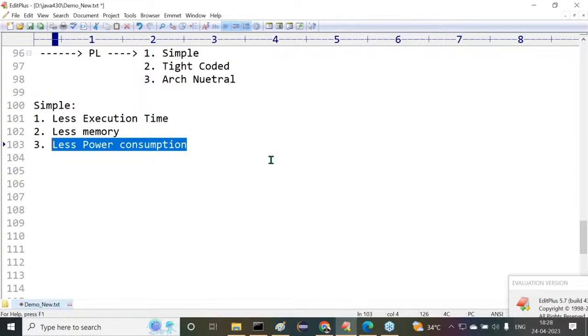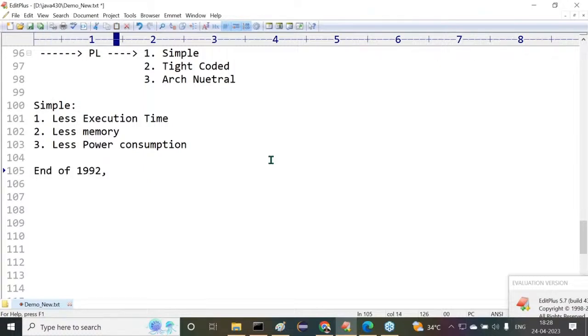This is the analysis of Sun Microsystems to prepare their new programming language. The new programming language was not yet started. It was just the idea of Sun Microsystems, what they wanted to see in their new programming language. Then what happened? Observe carefully. They started to prepare the new programming language in 1991. They took nearly 2 years to prepare it. The entire 1991, and up to the end of 1992, they prepared and completed the new programming language.